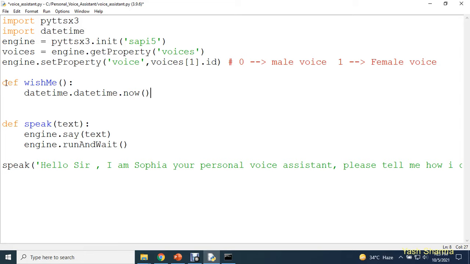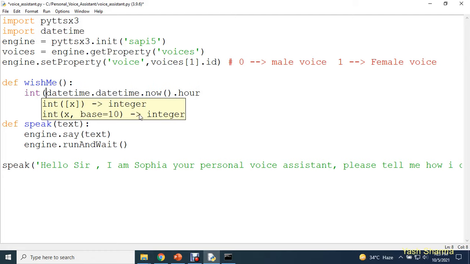Okay, and guys, here I'm interested in only getting the hour detail. It's 1 p.m., 2 p.m., 3 p.m. So here I'm only getting this hour detail. We'll save this information into a variable. First I'm going to typecast it, so I'm going to typecast this into an integer.